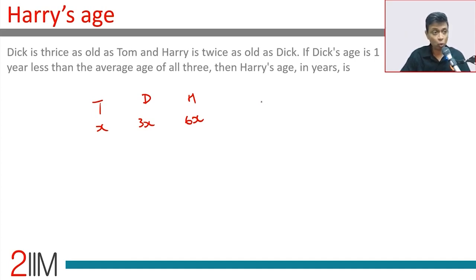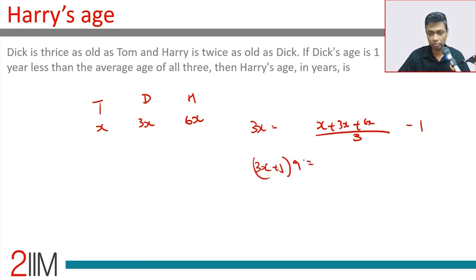If Dick's age is 1 year less than the average of all three, then Harry's age in years is? Dick's age is 1 less than the average of all three. 3x equals x plus 3x plus 6x by 3, minus 1. Or 3x plus 1 into 3 is 10x. 9x plus 3 is 10x.